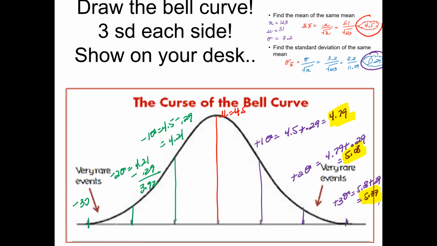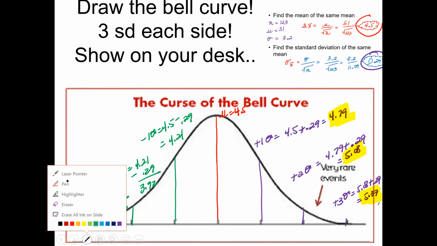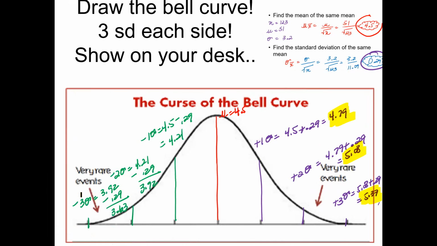And then lastly, at -3 standard deviations, 3.92 minus 0.29 gives you 3.63. So looking at -1, -2, and -3 standard deviations, this is what your bell curve should look like.